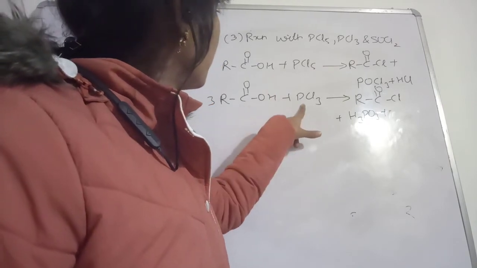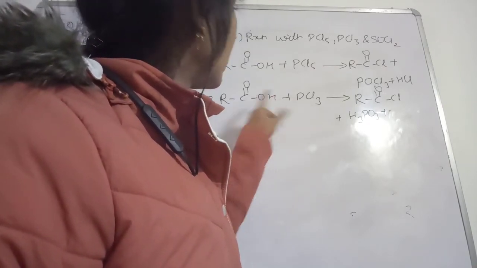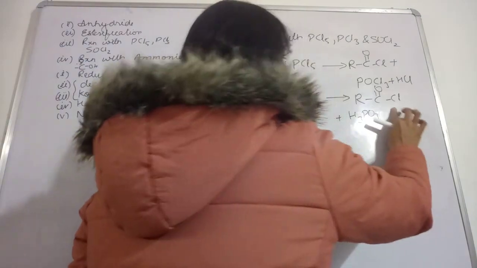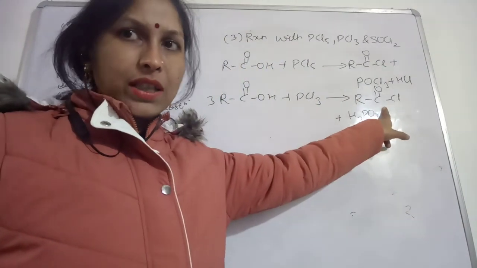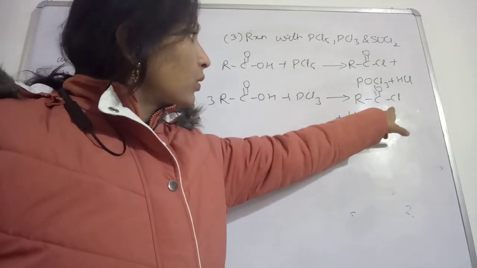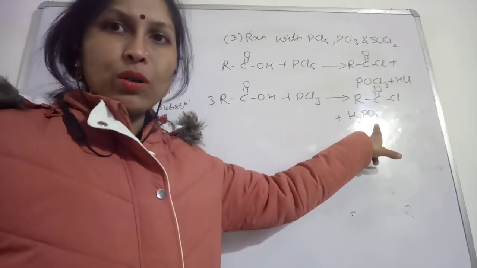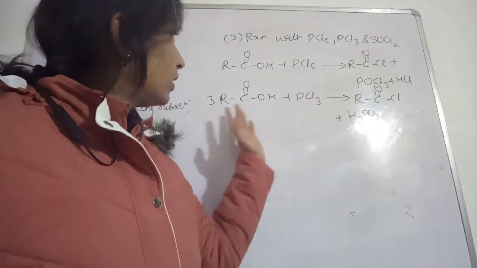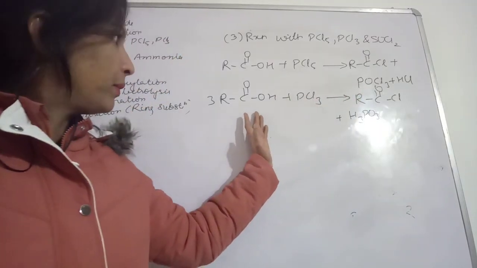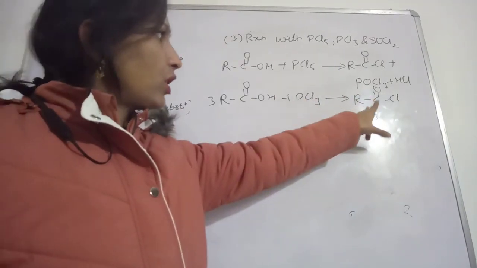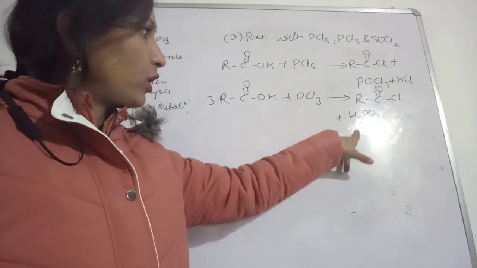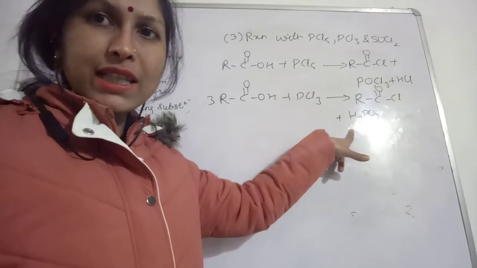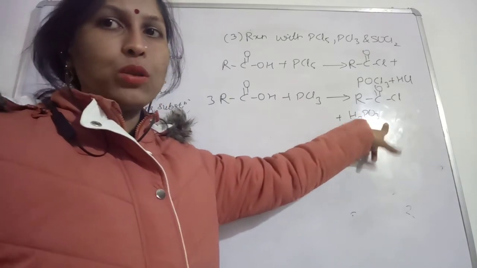RCOCl and H3PO3, that's it, nothing else. So let's see what we got. RCOCl plus H3PO3. Now this reaction also is balanced. What product did we get? The major product is this acyl chloride, and along with this the byproduct which we got is phosphorus acid, H3PO3.